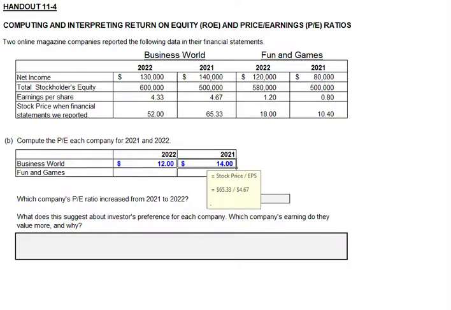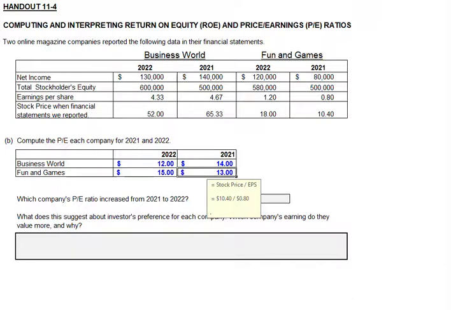Its 2021 PE ratio was $14. That was the $65.33 stock price divided by $4.67 earnings per share. For Fun and Games, it was $15 in earnings, or for a price earnings ratio in 2022, and $13 in